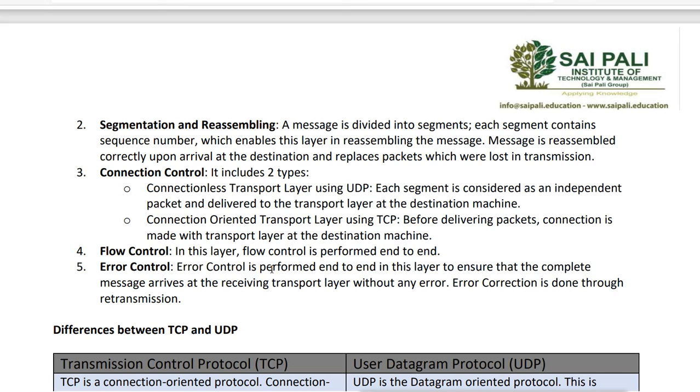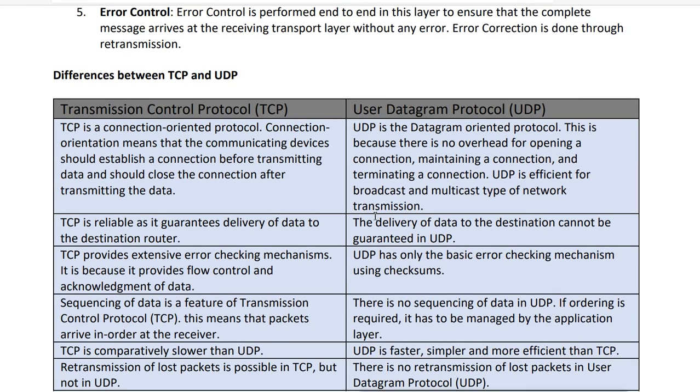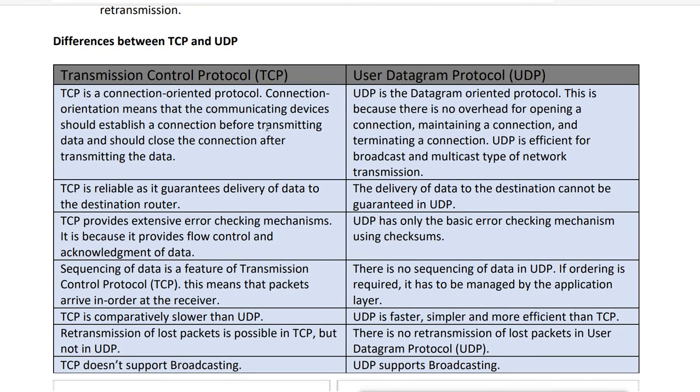Now for this you have to understand how UDP and TCP work and the difference between them, so let's see this first. TCP is a connection oriented protocol, which means the communicating devices should establish a connection before transmitting data and should close the connection after transmitting the data.